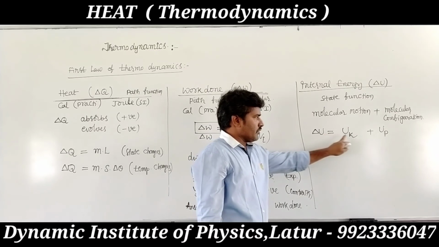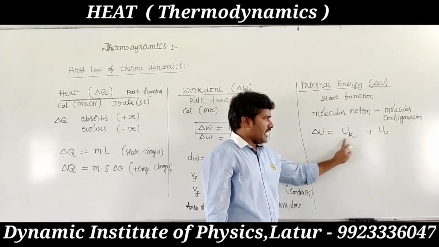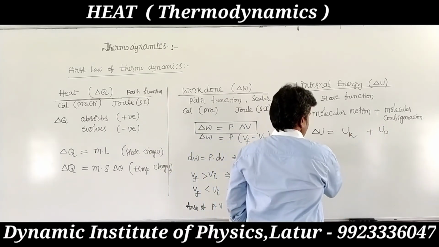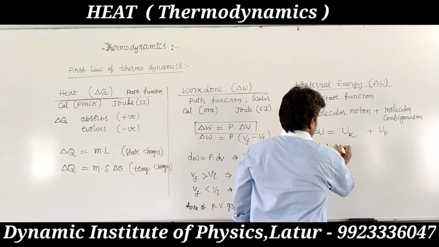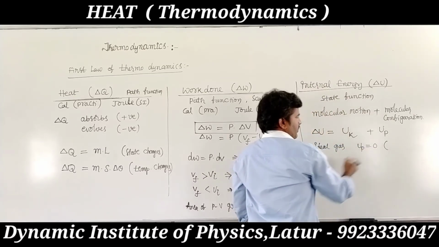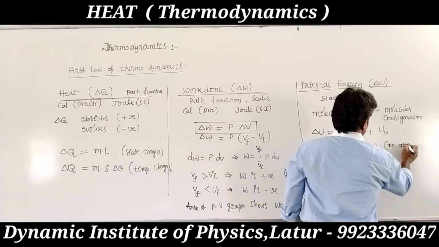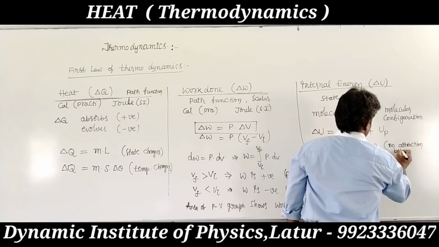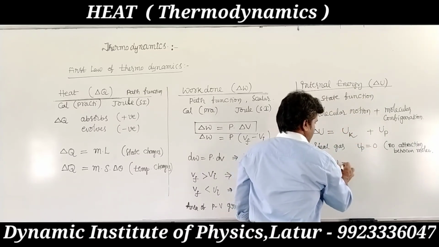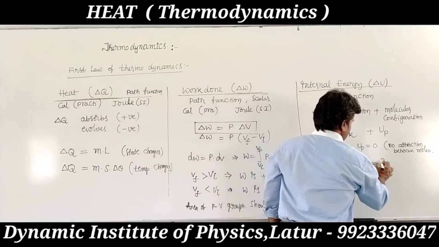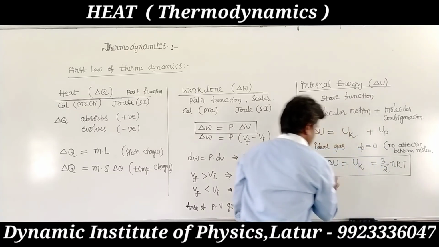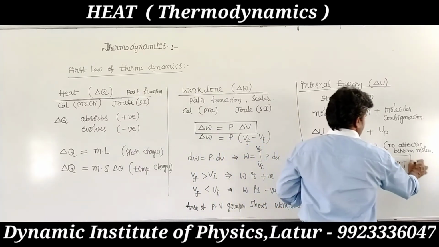So U equals kinetic energy plus potential energy. In an ideal gas there is no force of attraction between molecules, so internal potential energy becomes zero. Then the total internal energy is the internal kinetic energy, 3 by 2 nRT. This is for an ideal gas.